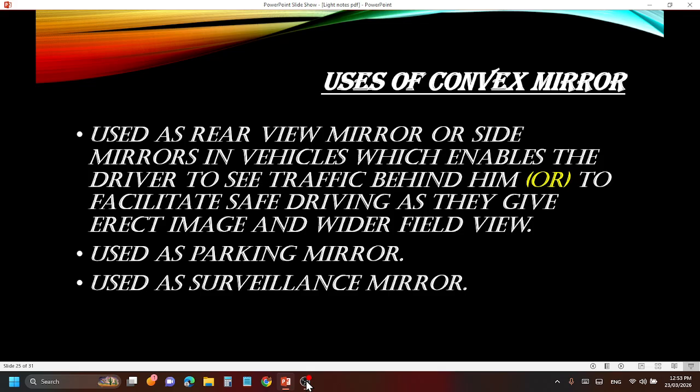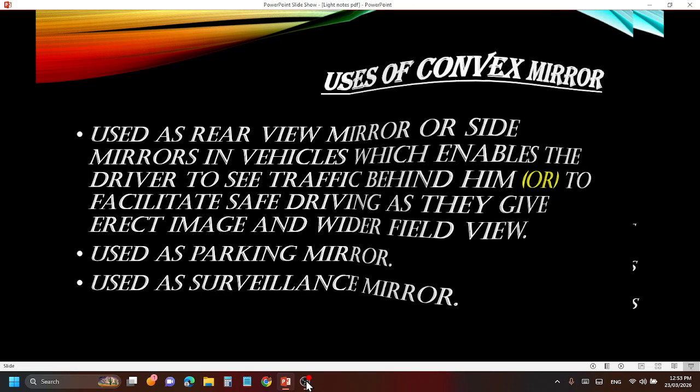Sometimes at malls and all, at a turning point where there is a blind spot, a mirror is kept so that people can see that a vehicle is coming and can drive easily. It is also used as a surveillance mirror. Now it is not used. Earlier, when there were no CCTV cameras in shops, they used to put a convex mirror so that they could see the total surveillance of the shop. So these are the uses of convex mirror.